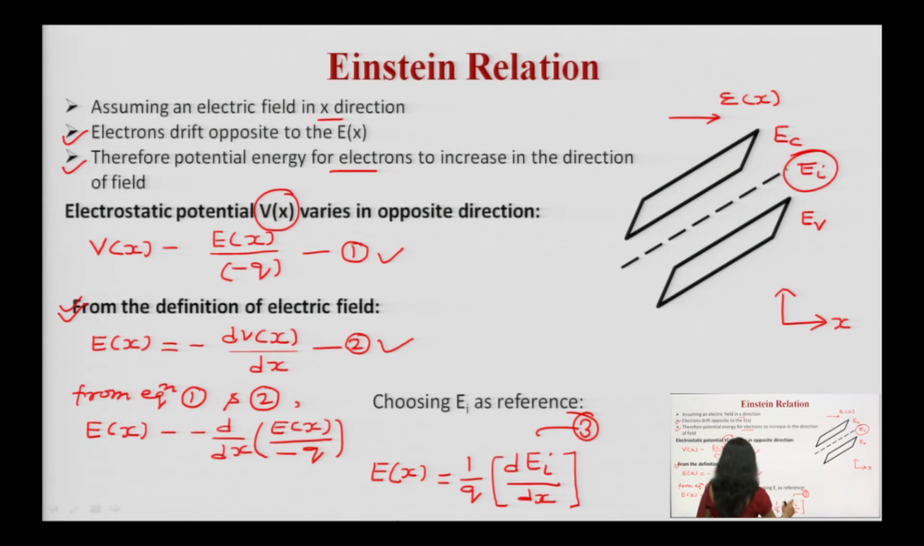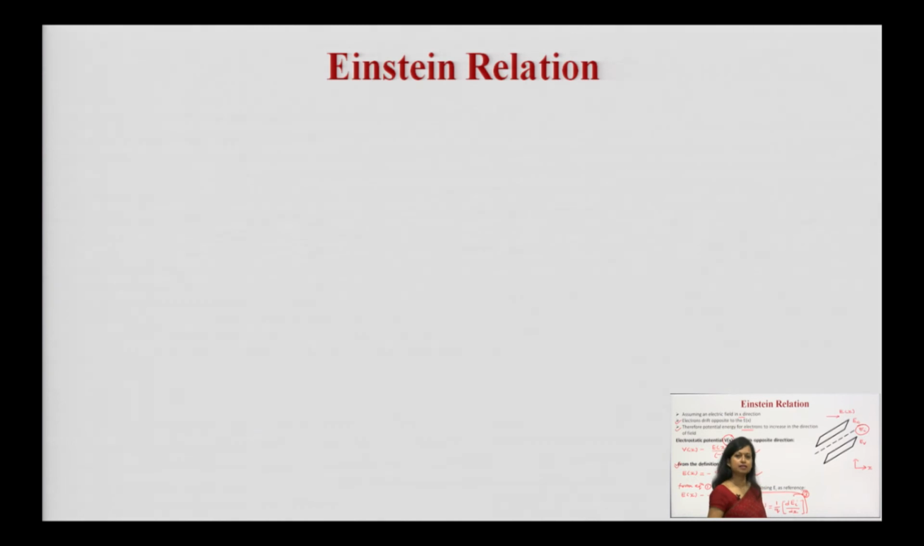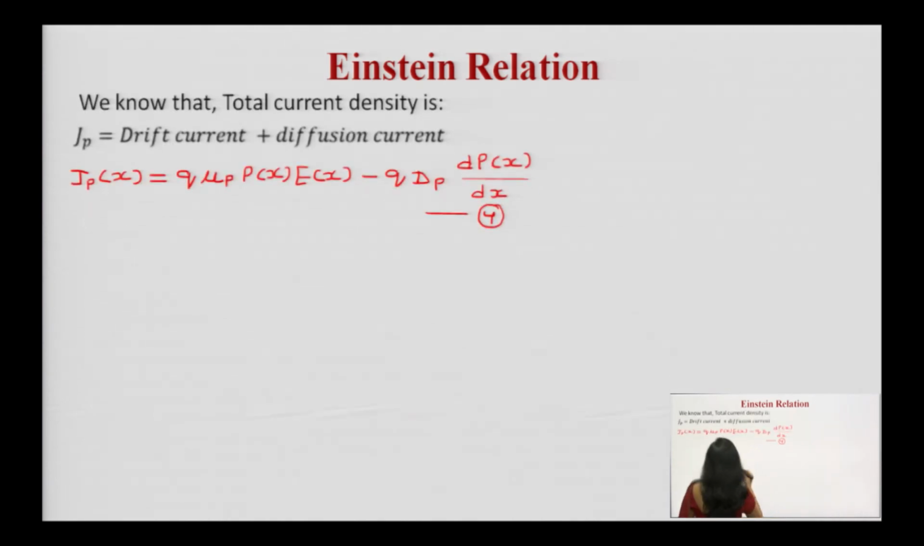So, I hope it is clear up to this point how you have written this equation and why we have taken our intermediate value, which is Ei. Now, you know that the total current density is what? For total current density, you can take any of the terms. You can take the equation for the current density because of the electrons, or because of the holes, any equation you can take, and from that we can generalize it. So, here we have taken the current density because of the holes.